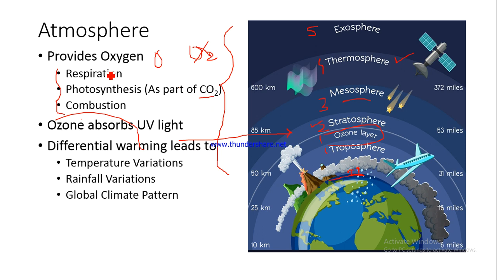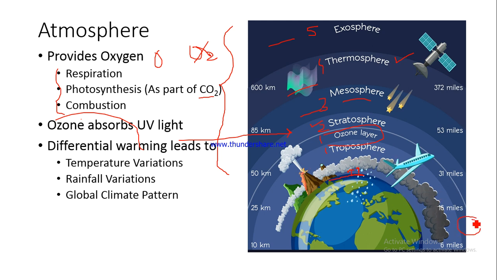Again, in the atmosphere, because of the differential warming of different layers, what I'm trying to tell you is the atmosphere is being warmed by sun and the sunlight, but the warming is differential in nature, which means the amount of warming would be different in this particular layer, different here, and different in other layers. Plus, within the troposphere also, in some parts the warming would be different, in some other parts the warming would be different. I'll give you an example.